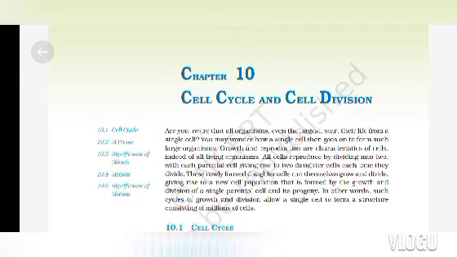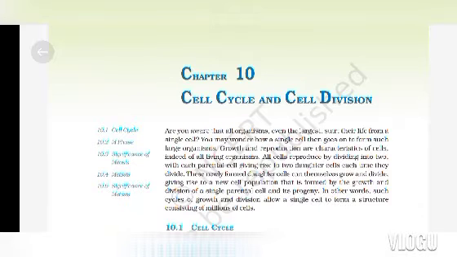Chapter 10, Cell Cycle and Cell Division. Are you aware that all organisms, even the largest, start their life from a single cell? You may wonder how a single cell then goes on to form such large organisms. Growth and reproduction are characteristics of cells, indeed of all living organisms.